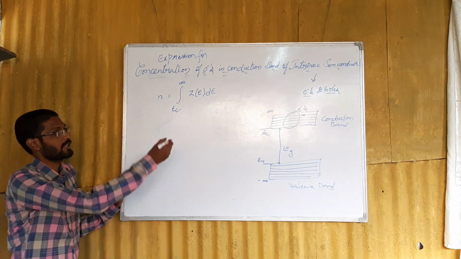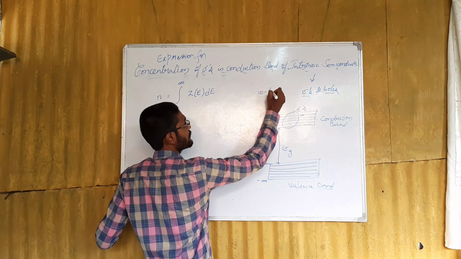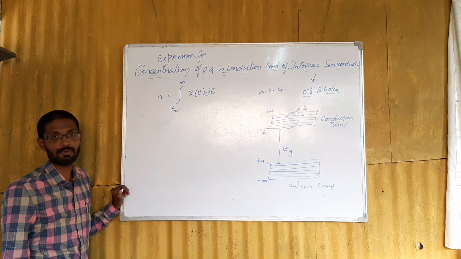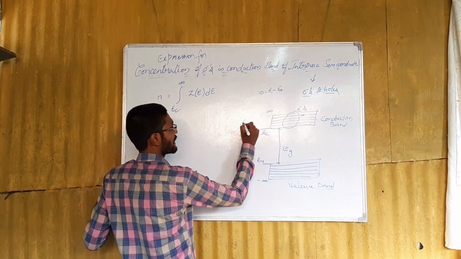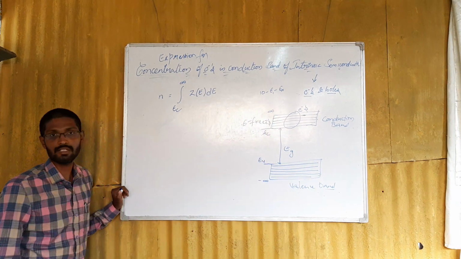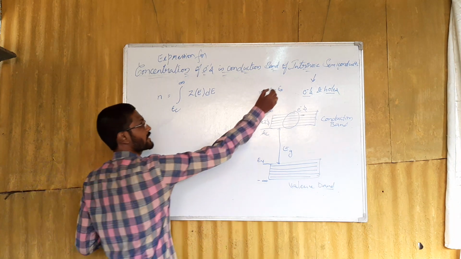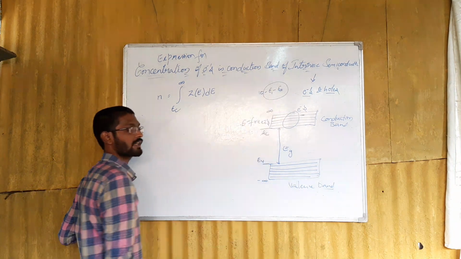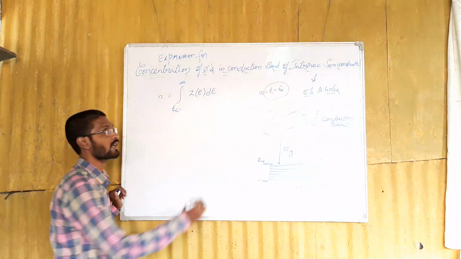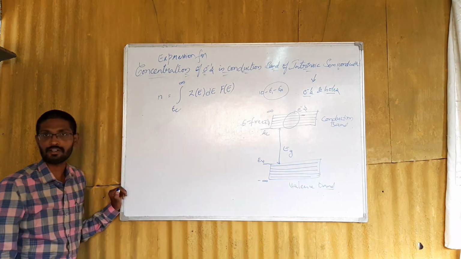Also, suppose this conduction band contains 10 energy levels from E1 to E10. In some cases all the energy levels are not occupied with electrons. Suppose 6 free electrons are there. These 6 free electrons will not occupy all the energy levels from E1 to E10. Among these energy levels, only a few are occupied by the 6 electrons, according to Pauli's exclusion principle. Therefore we should multiply this with the Fermi-Dirac distribution function.